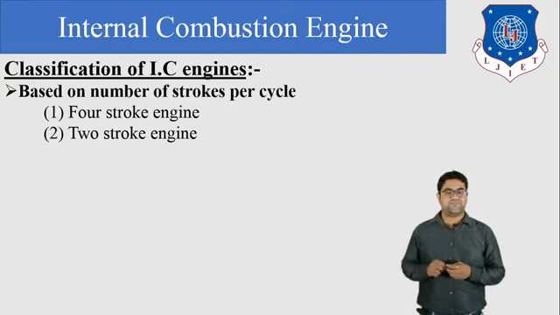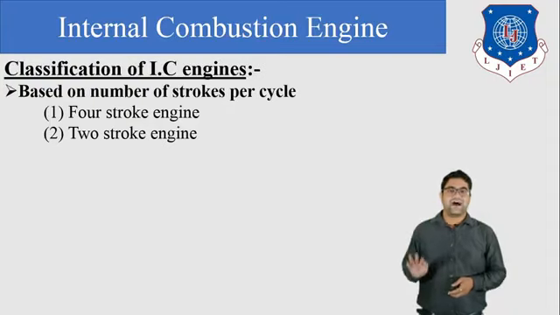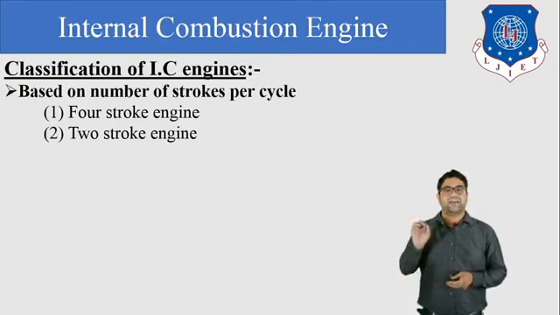Now what is the meaning of 4-stroke engine? There are in total 4 strokes in the IC engine, that is suction, compression, power and exhaust stroke. If these 4 strokes are completed in 2 revolutions of the crankshaft, then it is known as a 4-stroke engine. If all 4 processes take place in 1 revolution of the crankshaft, then it is known as a 2-stroke engine.